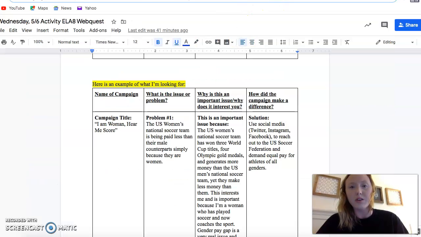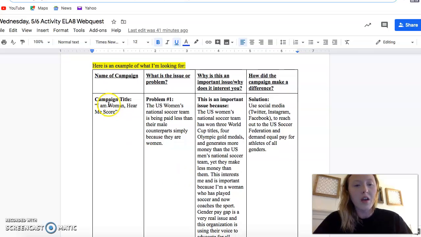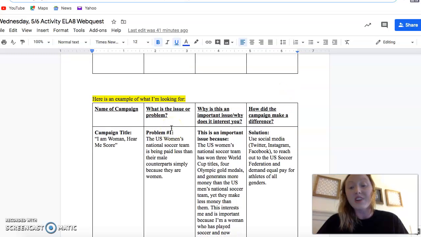So let's look here. Oh, wrong page. I'm so sorry. Here we go. So our campaign title is I Am Woman, Hear Me Score. The problem is, and make sure that you are putting this in your own words, please do not copy and paste. That is considered plagiarism, and you will receive a 0 for the assignment if you copy and paste. So I will reiterate that at the very end of the video as well. Please make sure you are putting the problem and solution in your own words.